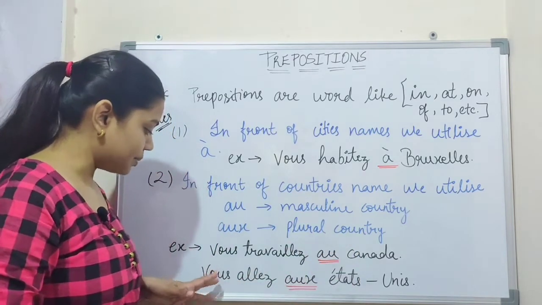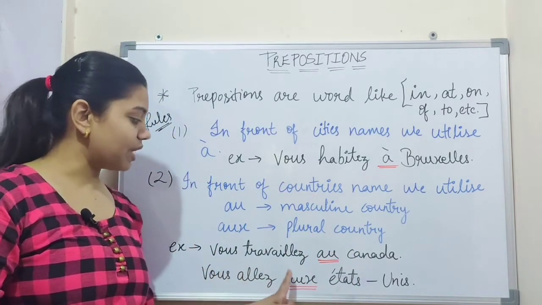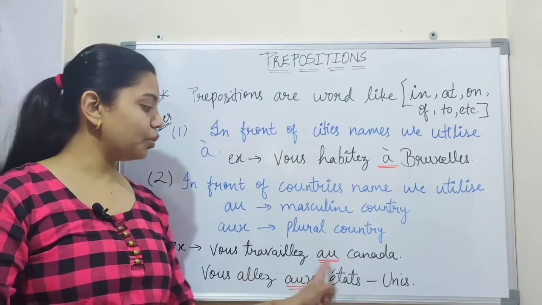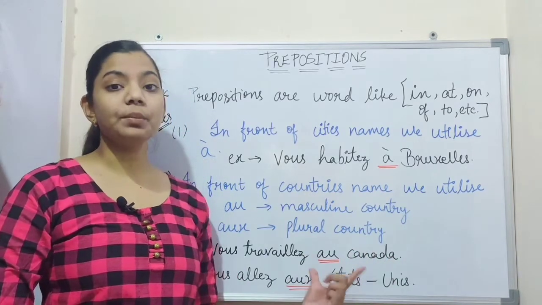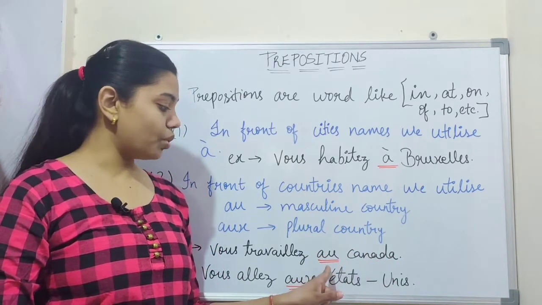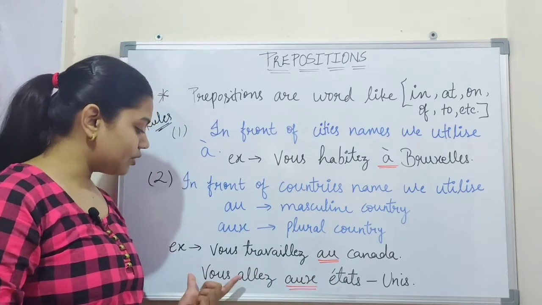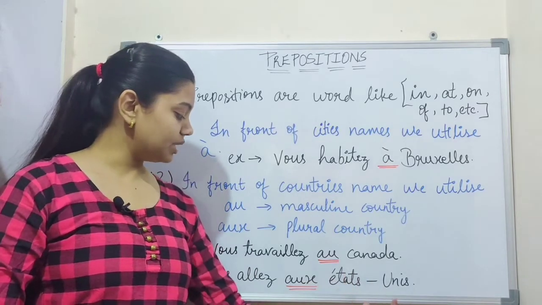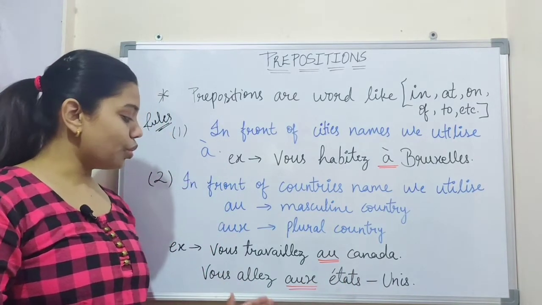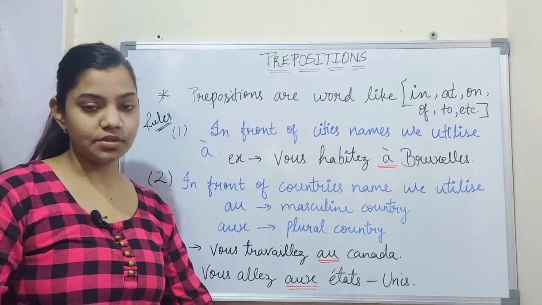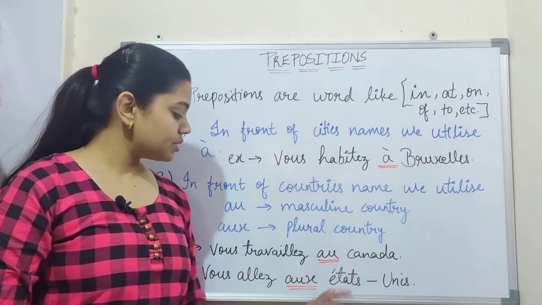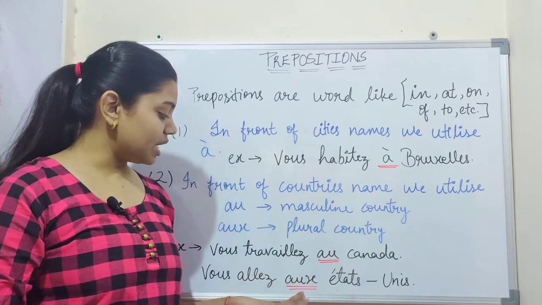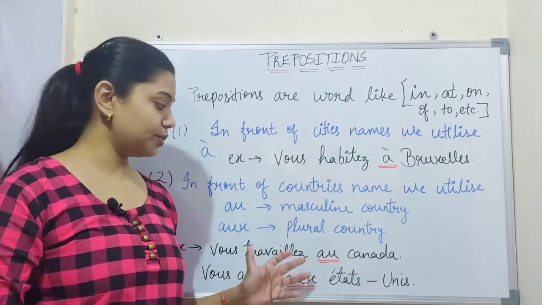So let's see the examples. Example number 1, vous travaillez au Canada. Canada is a masculine country, that's why we use au here. And the second example, vous allez aux États-Unis. That means you go to the United States. So États-Unis is a plural country, that's why we use aux here as a preposition.